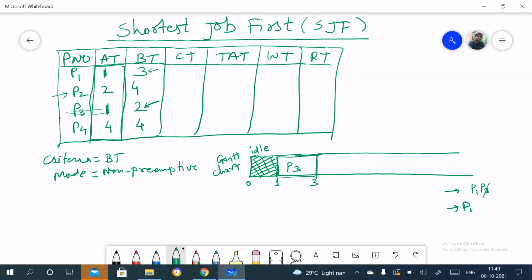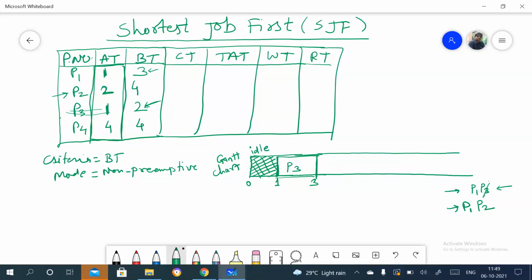P2 has an arrival time of 2, which means it comes into the ready queue. Now if you compare the two processes in the ready queue, you compare the burst time of P1 and P2. Previously we compared the burst time of P1 and P3, but from these two we took P3, so P1 is already there in the queue.